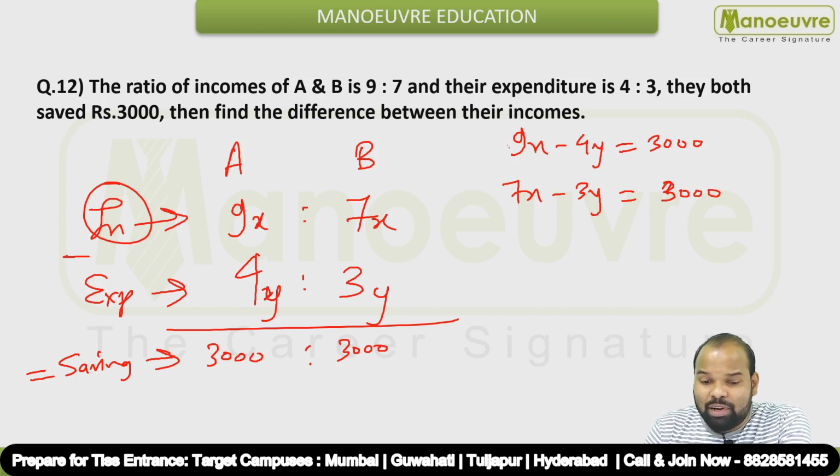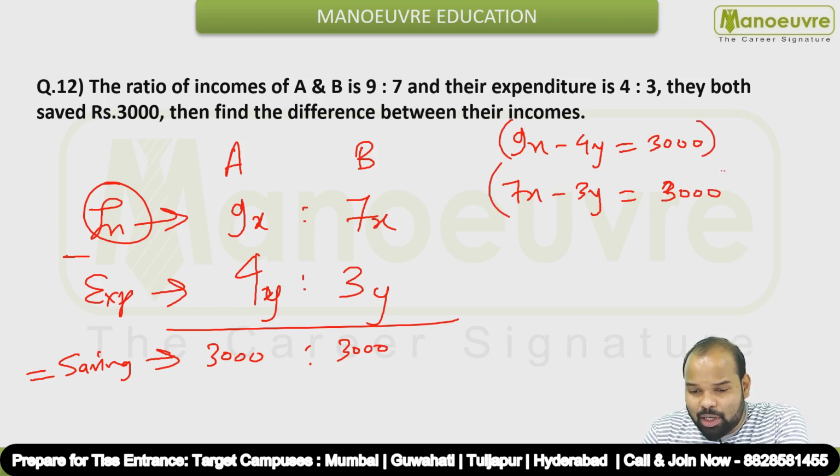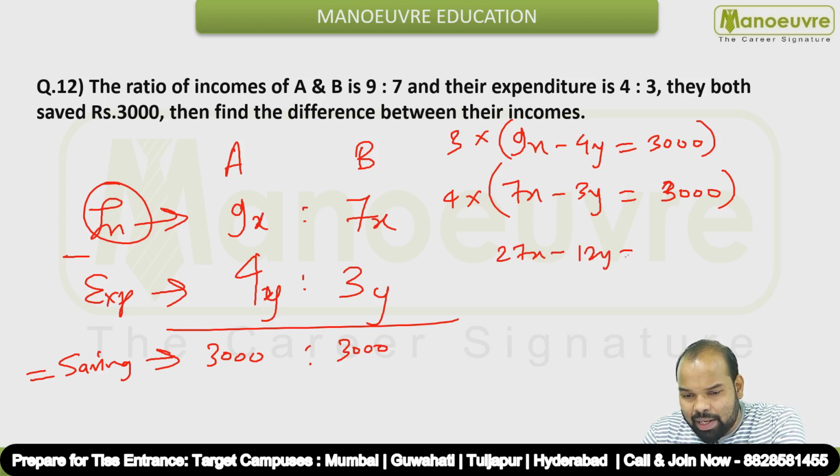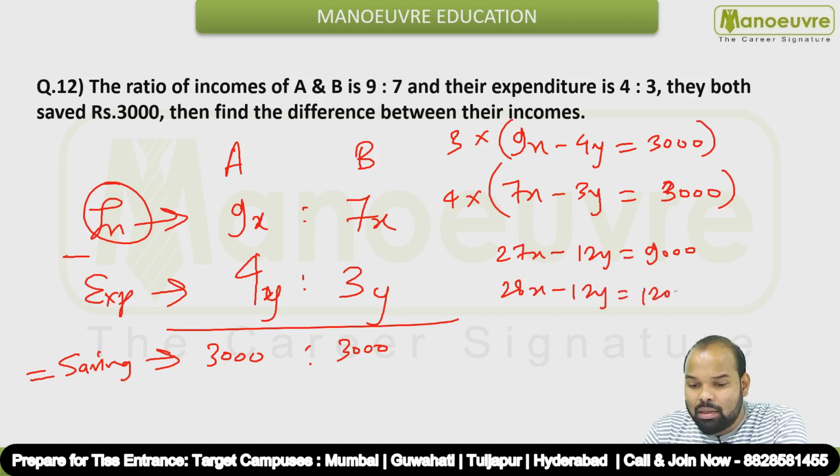Okay, so let's solve it. For solving this particular question, what you have to do is multiply this equation by 3 and multiply this equation by 4. So what are the new equations you will be getting? You will be getting 9 3s are 27x minus 3 4s are 12y is equal to 3 3s are 9,000. Okay, and this will be 28x minus 4 3s are 12y is equal to 3 4s are 12,000.